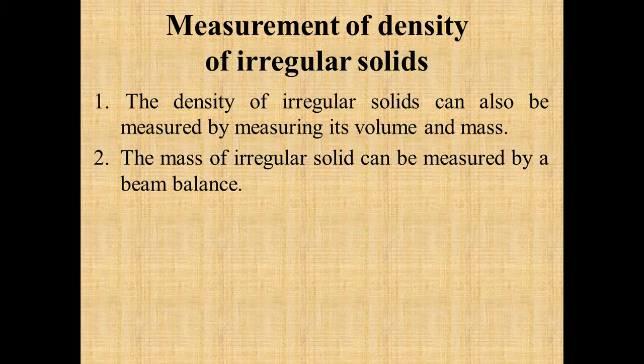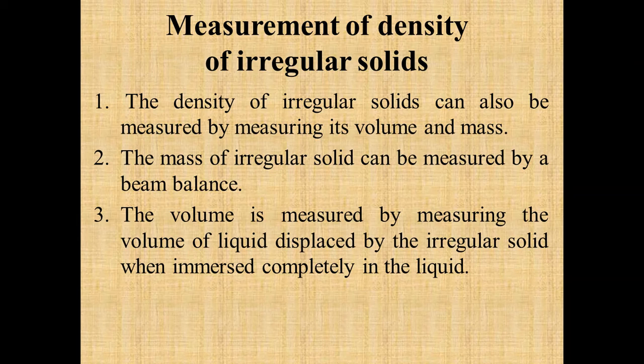The mass of the irregular solid, whatever solid you have, you can measure by using the beam balance or even the digital balance. The third is the volume. Volume is measured by measuring the volume of the liquid displaced by the irregular solid when immersed completely in the liquid. So we will use the displacement method.